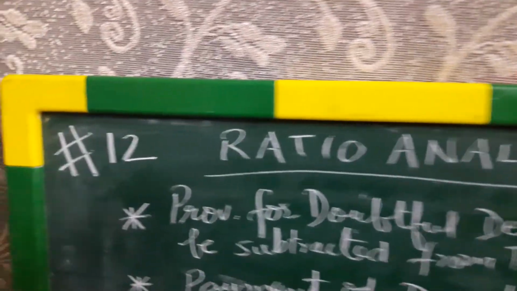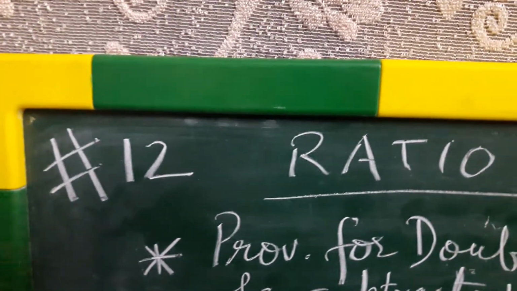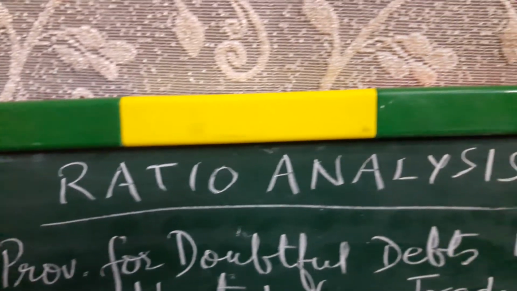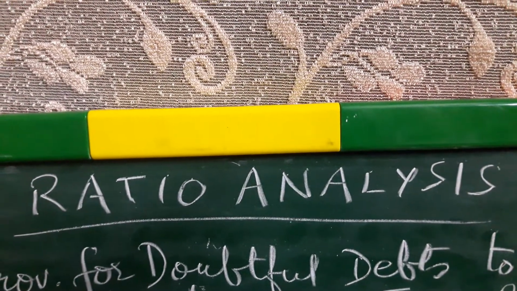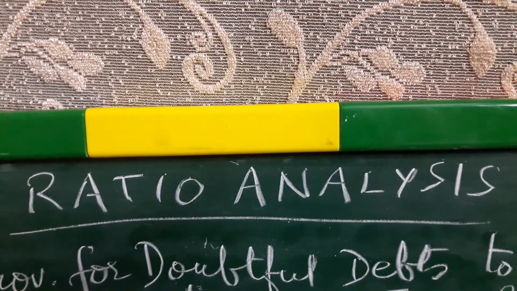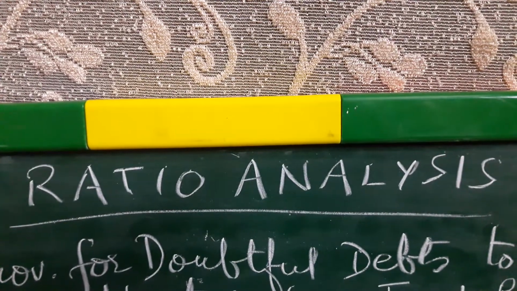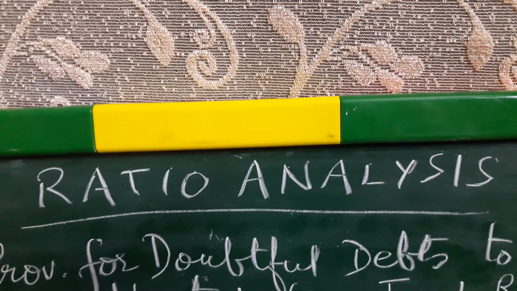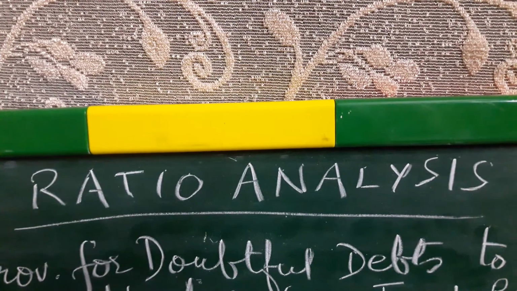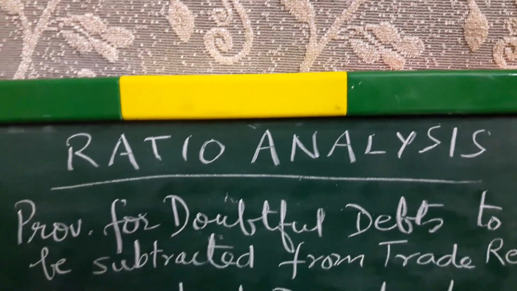Hello children, this is lesson number 12 and we have already started a new chapter called ratio analysis. Very important chapter for practical exam, project as well as main exam. Now I've started with current ratio. So some pointers for current ratio.